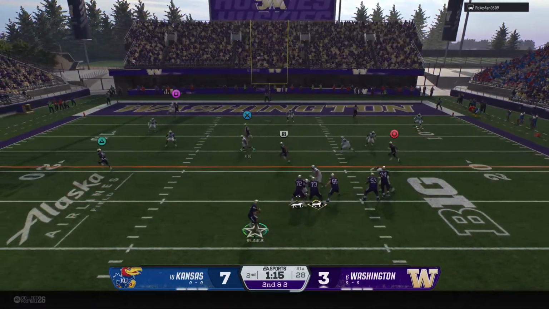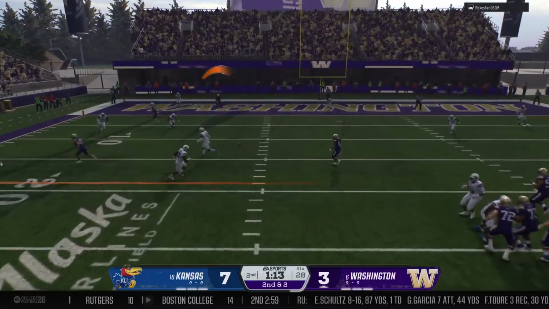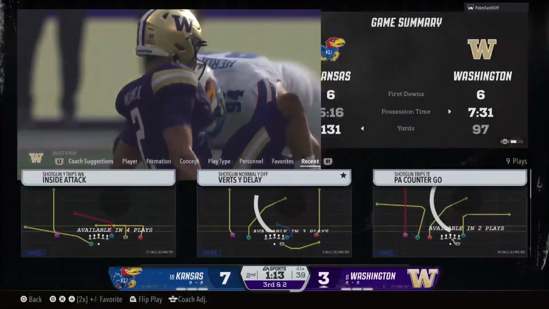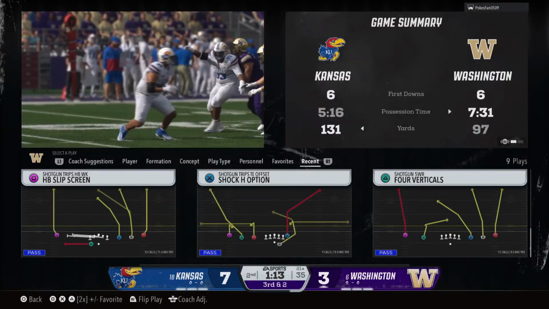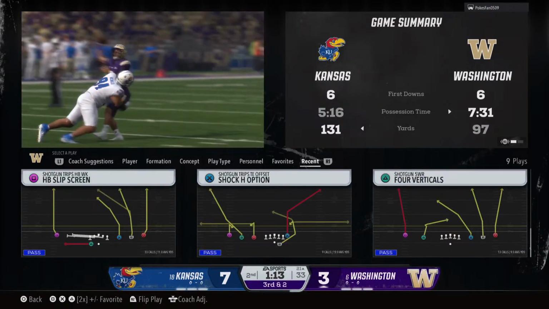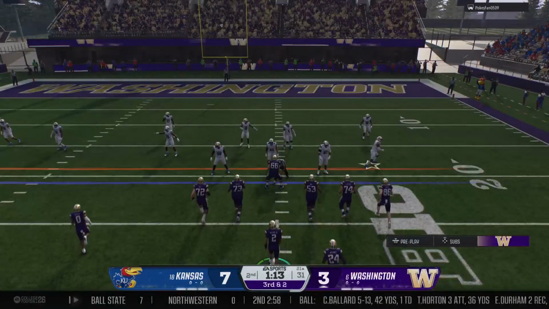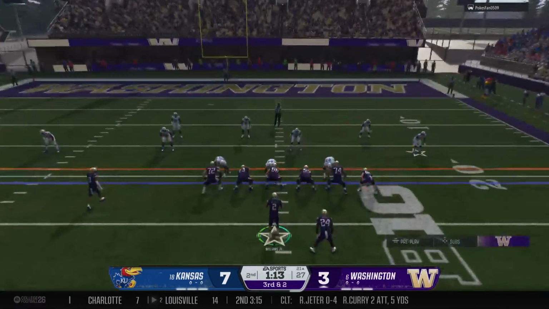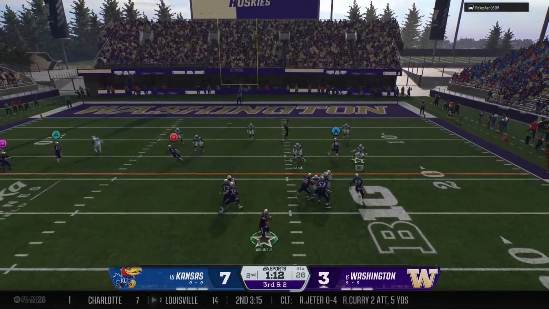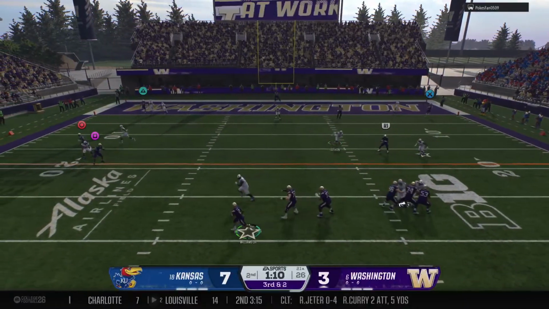Great call. Defense is coming after him. It's incomplete. He was hit as he threw that time. And now 3rd down coming up. Anytime a quarterback's able to recognize a free rusher like that, that's what the check down is for. He has to recognize the protection issues quickly and pivot. On 3rd and short, they'll try to throw for it here.